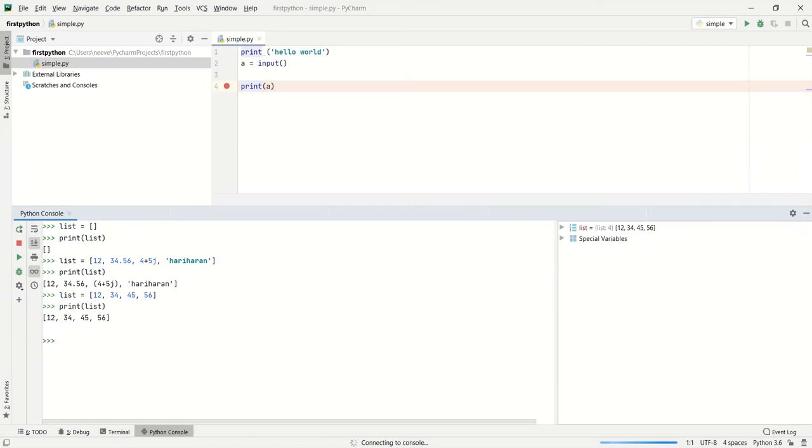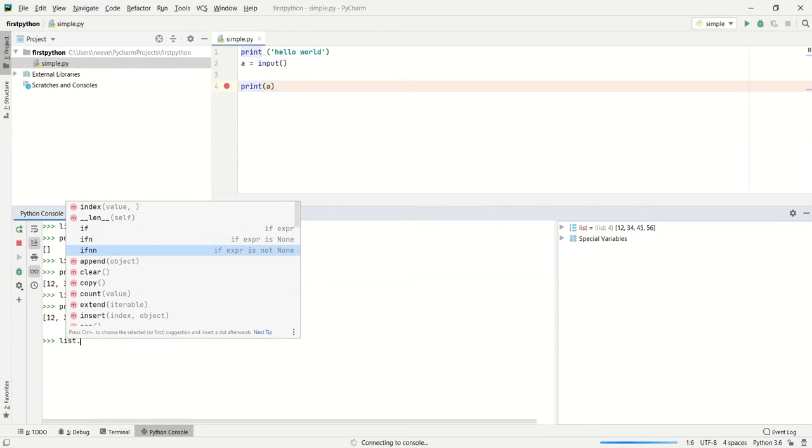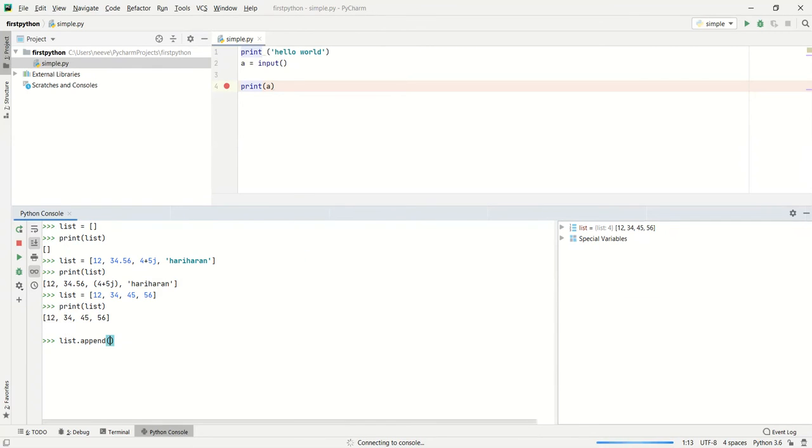And the list has multiple member functions that can be used to add an element or remove an element. Playing with that list, we have different member functions. We can start with append.